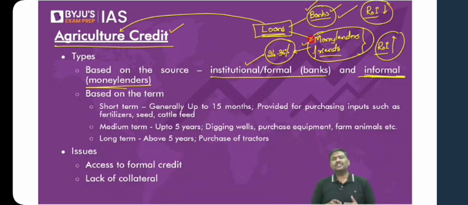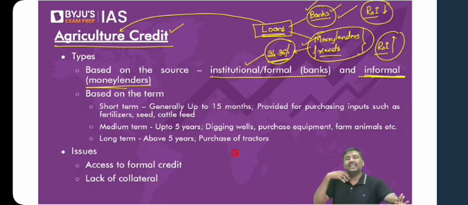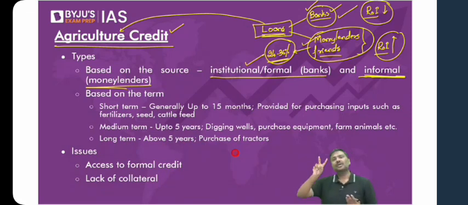But now some of you will ask me, sir, if the rate of interest is very high under informal, why do the farmers take loans from there? Reasons as stated by RBI are: one, not all farmers will have security or collateral, because if you want a loan from a bank, the bank will generally insist on collateral. How many of you think all the farmers in India can provide collateral to the banks? No, not possible. Point number two, you're a farmer.